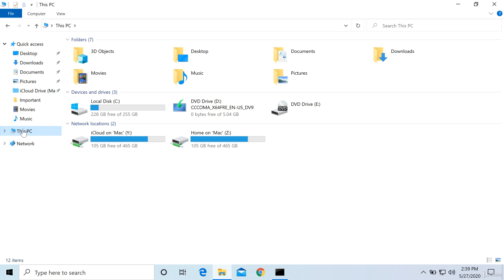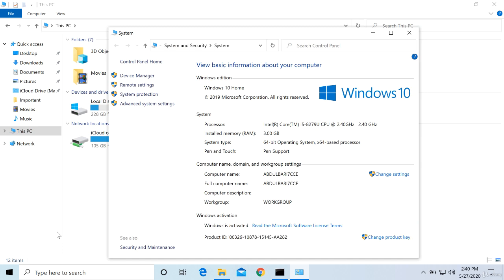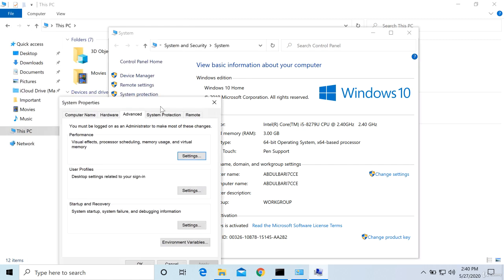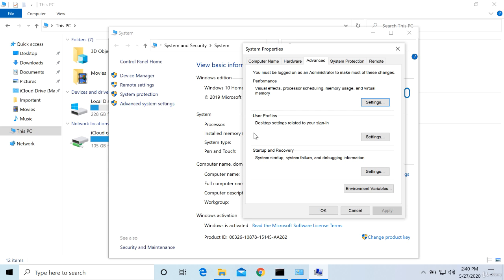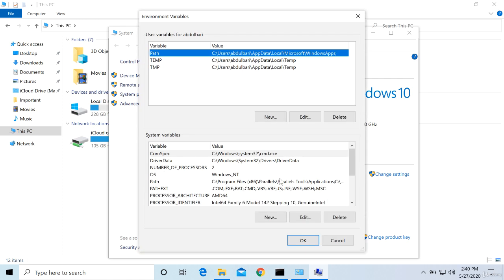This PC, and right click on this, select Properties. Inside means actually you have to go to Properties of this PC. How you go to that is up to you. There are more than one ways, okay? Then Advanced System Setting. Inside this, remember Advanced System Setting here. Then inside this, you will have a button at the bottom, that is environment variables.